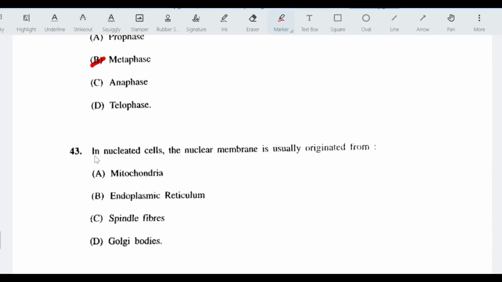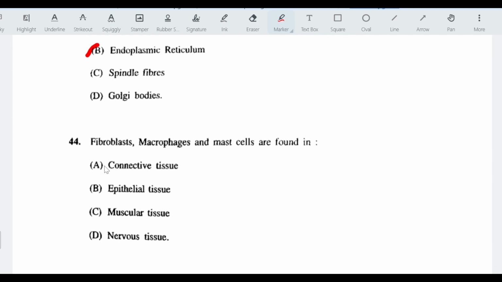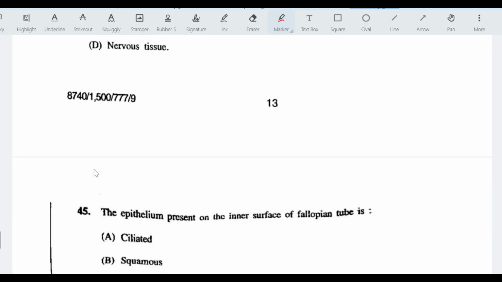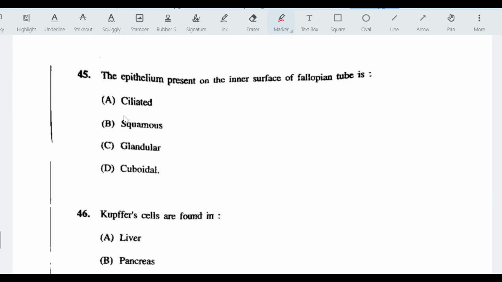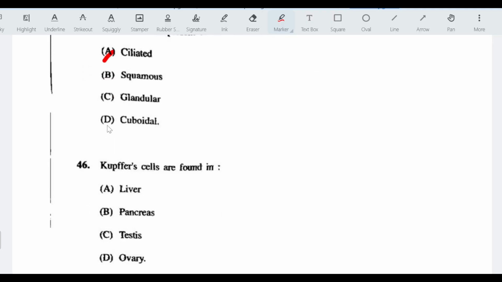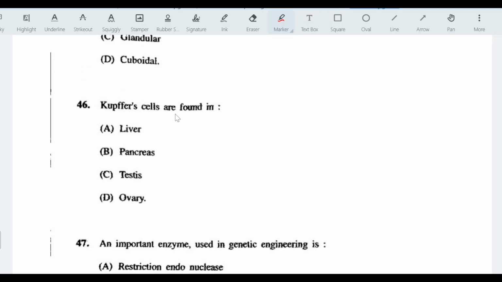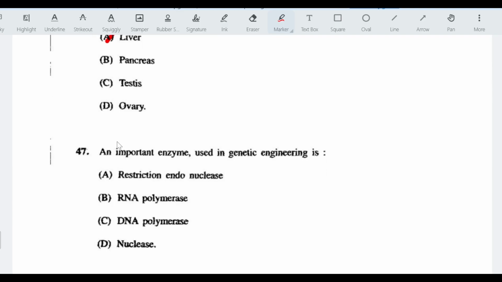Third question, in nucleated cell, the nuclear membrane is usually originated from endoplasmic reticulum. Fibroblasts, macrophages, and mast cells are found in the connective tissue. 45th question, the epithelium present on inner surface of fallopian tube is ciliated. Next question, Kupffer cells are found in liver.